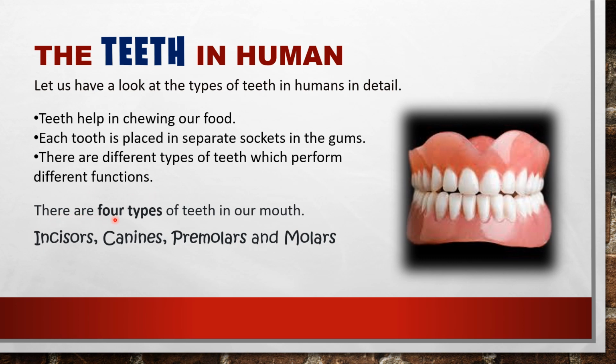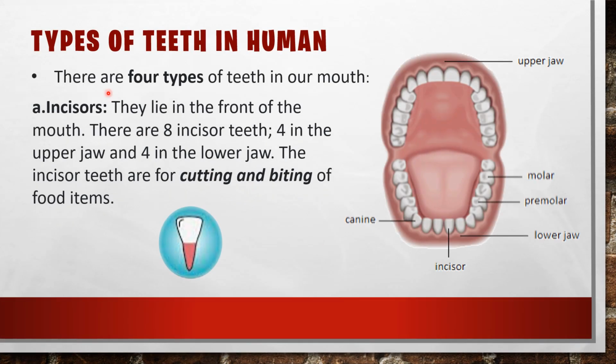There are four types of teeth in our mouth: incisors, canines, premolars, and molars. Types of teeth in humans. We know that there are four types of teeth in our mouth. What are they? Incisors, canines, premolars, and molars.